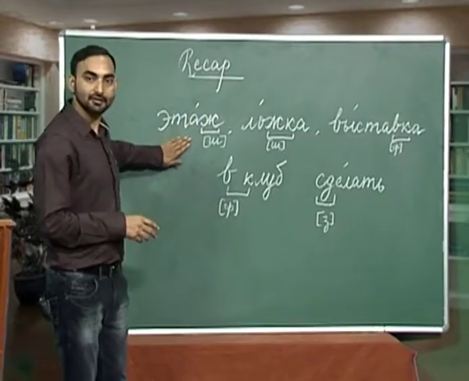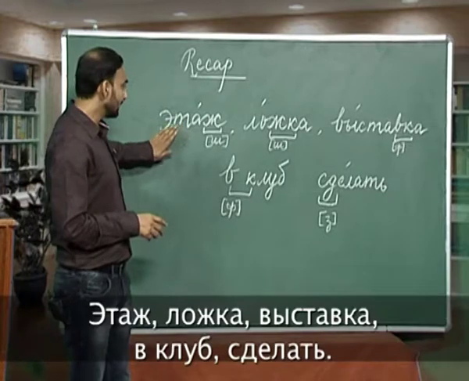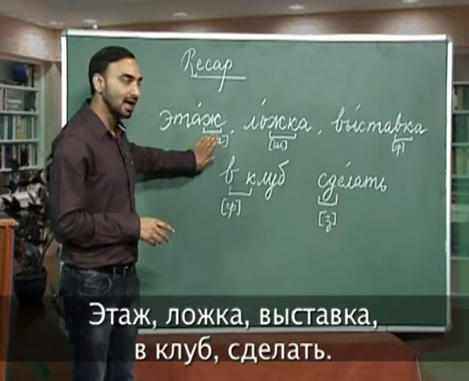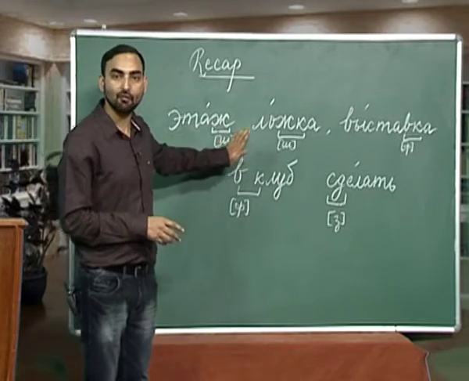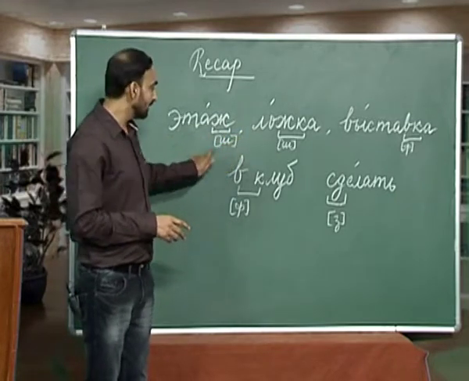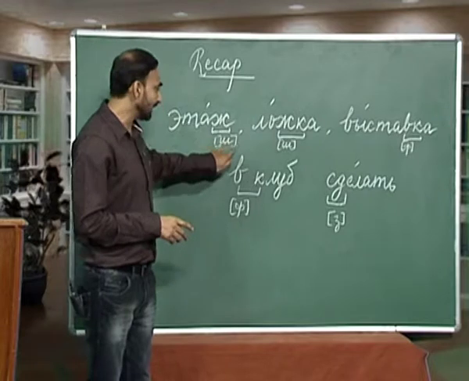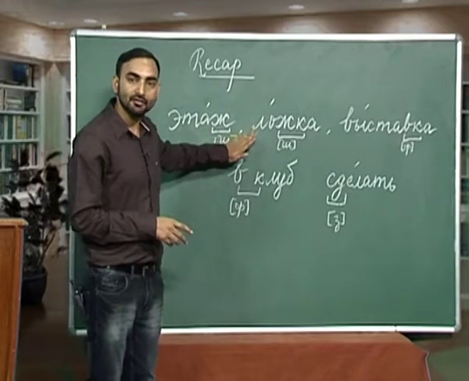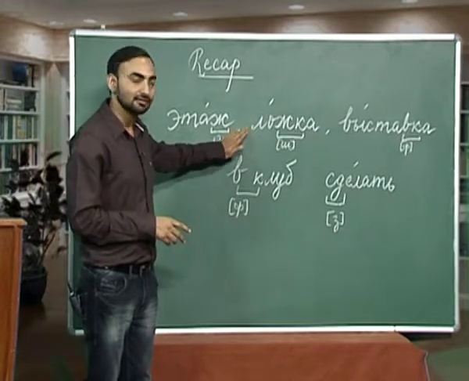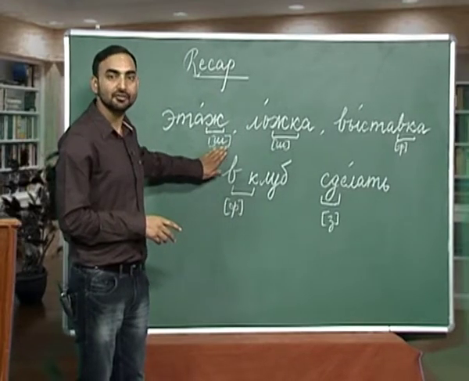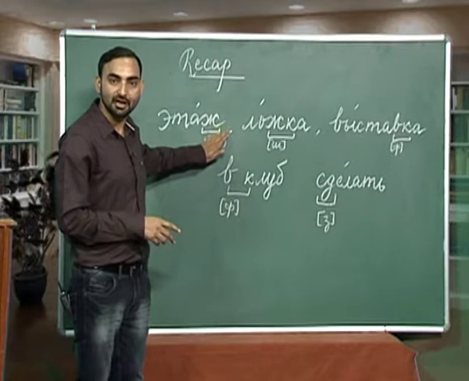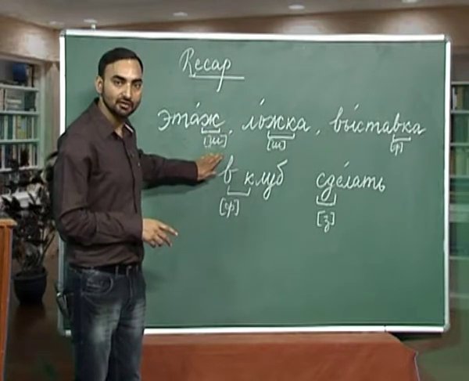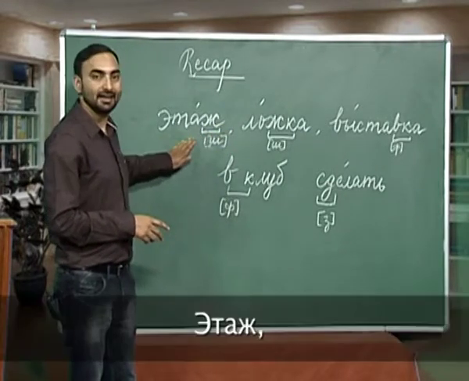The first word we are going to revise is e, t, a, r. If you remember the rules of voicing and devoicing correctly, then you must be knowing that when a voiced consonant comes in the end, it is pronounced as its voiceless counterpart. So, what is the voiceless counterpart of j? It is sh. So, how will you pronounce this word? Etash.